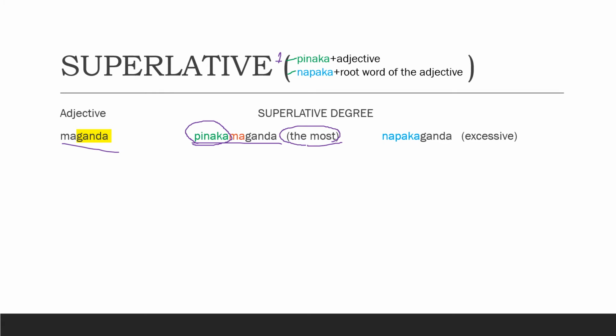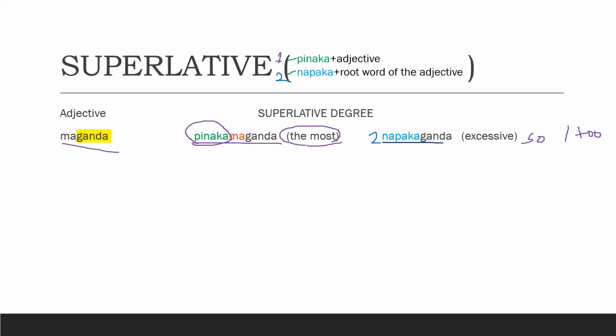If we are going to apply the second formula, we can have a word napakaganda. Napakaganda means so beautiful or too beautiful.